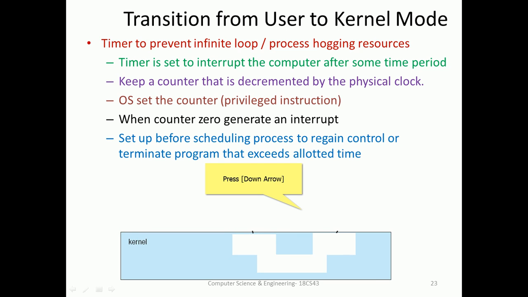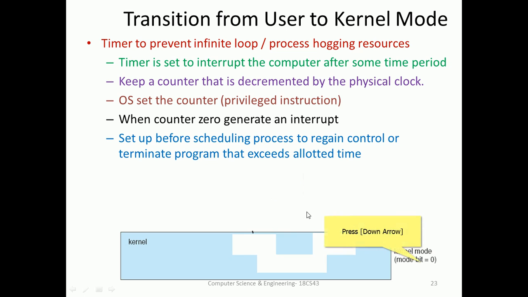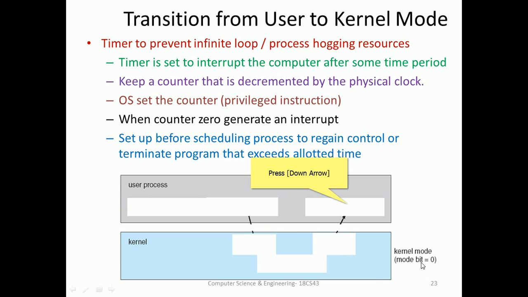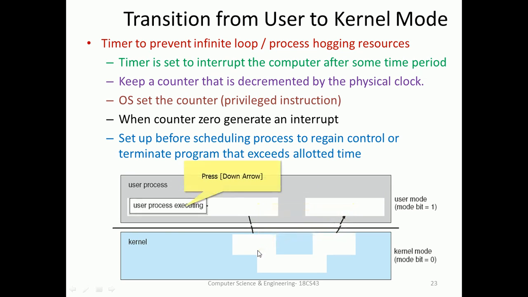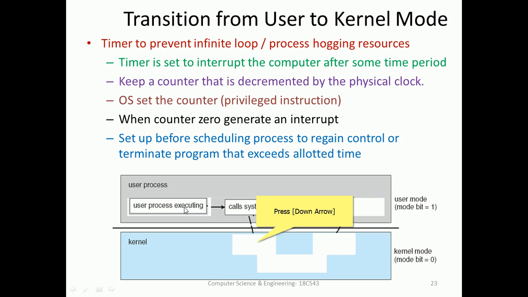Some of the attributes will be there for the kernel. For kernel mode, the mode bit is 0. Then we have the user, so user space will be there, and for user mode the bit will be 1. Kernel and user mode are separated by a barrier, right? There is a big strong wall, so nobody can jump from user to kernel and so on without permission. In order for a user process to execute, it will start executing, and it has to take the help of the system call.